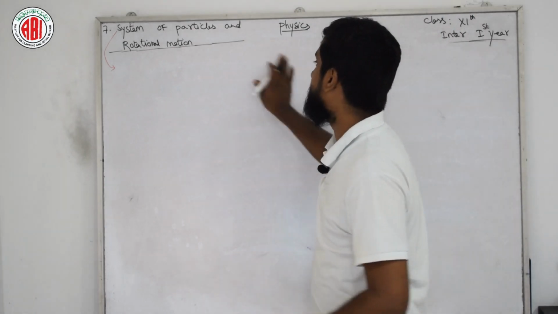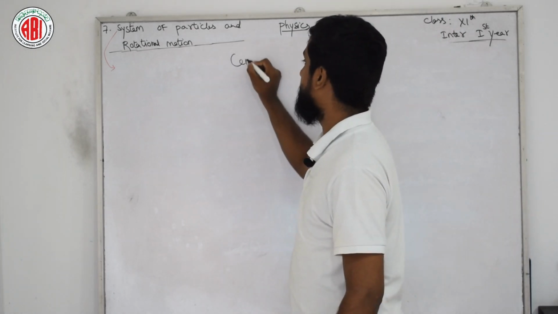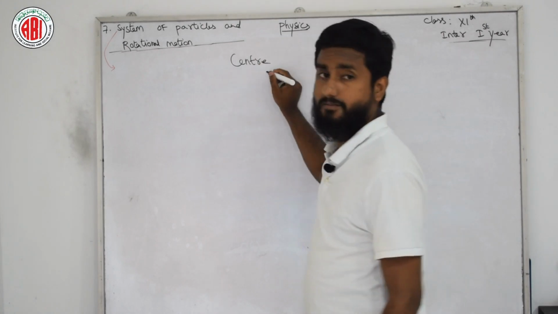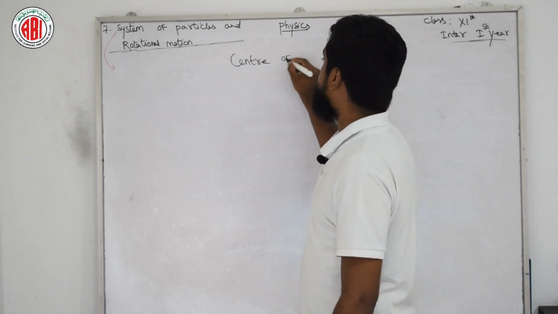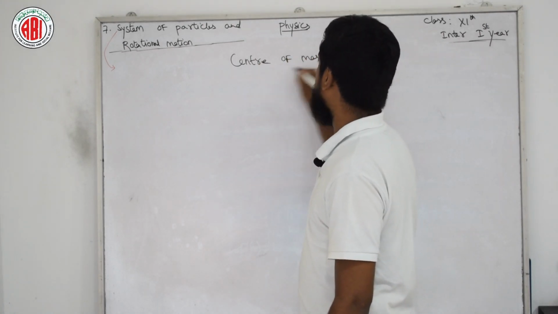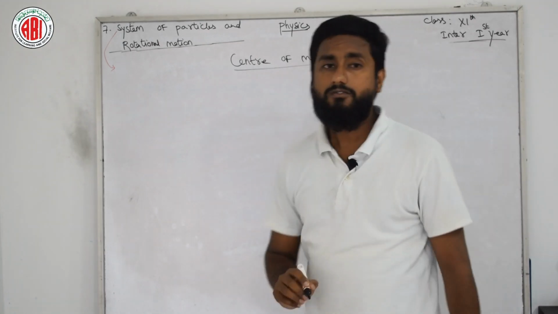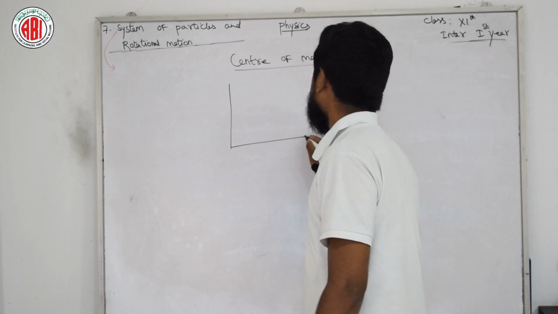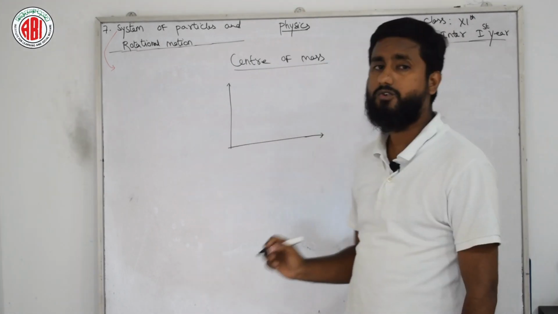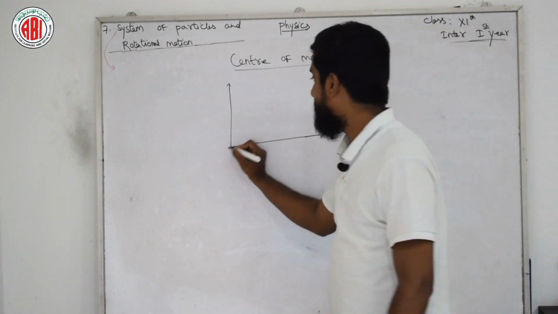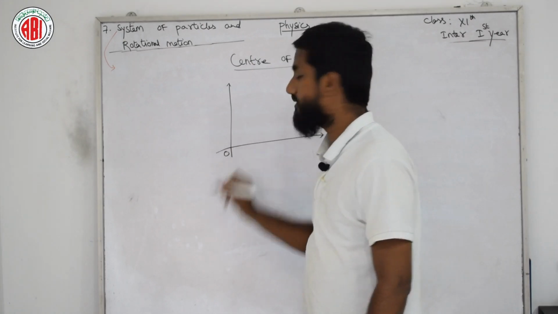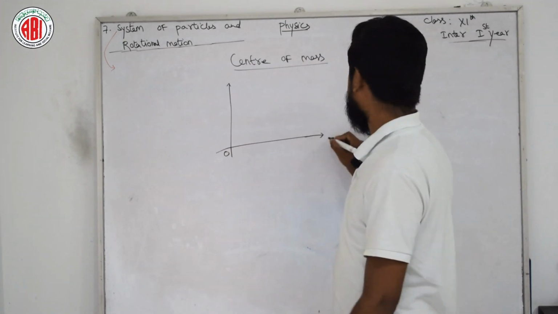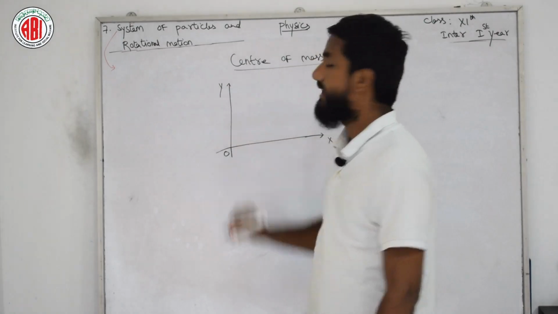Now the next concept arising, and this concept is very important, is center of mass. What is center of mass? For that I am drawing one coordinate system. This has the x-axis and this has the y-axis. O is the origin here.